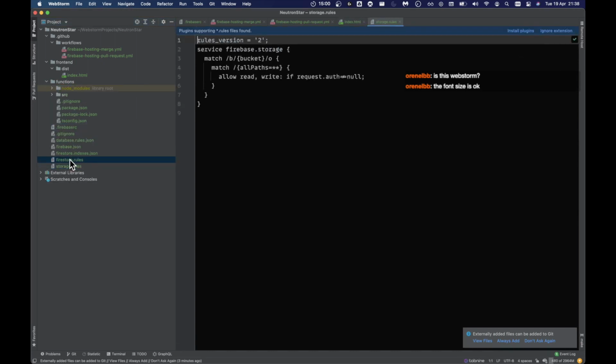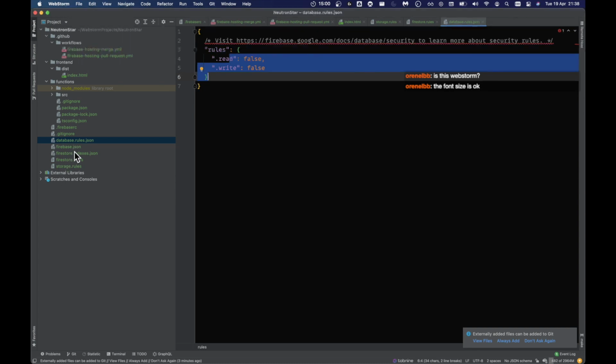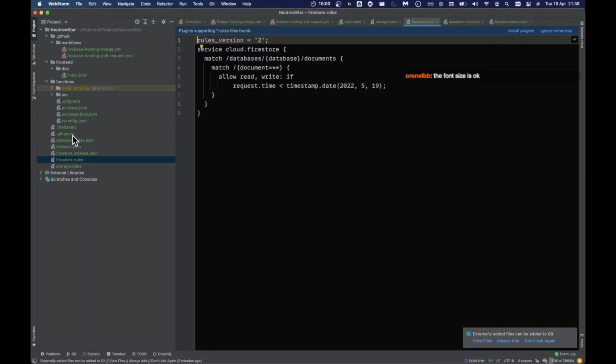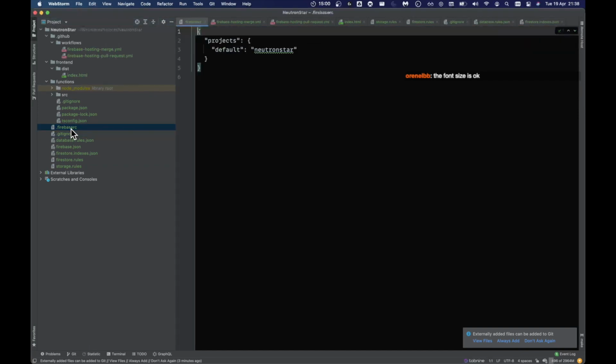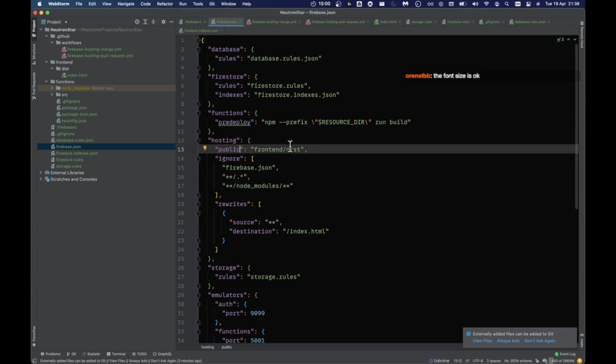So storage rules is this, Firebase rules is that. In previous Firebase projects, I've used the real-time database, so I understand what this is. This is really bad. Firebase Firestore is a bit new to me, so that's what we'll be using for this one. It's more flexible for querying. Then we have the gitignore, firebaserc projects, then hosting configuration. So hosting goes to front end dist, and that's where the SolidJS app will go.